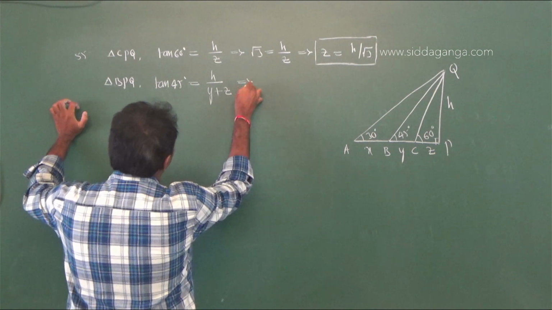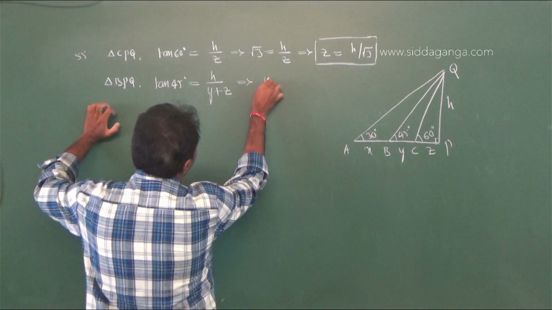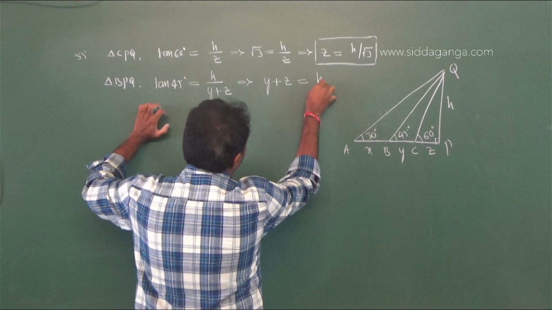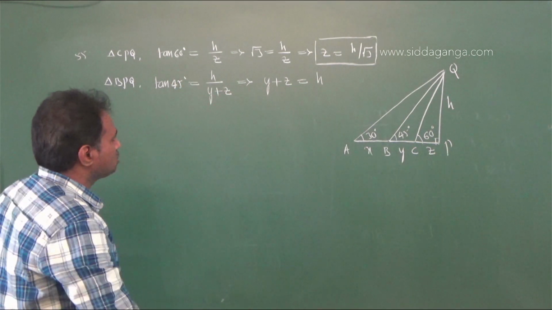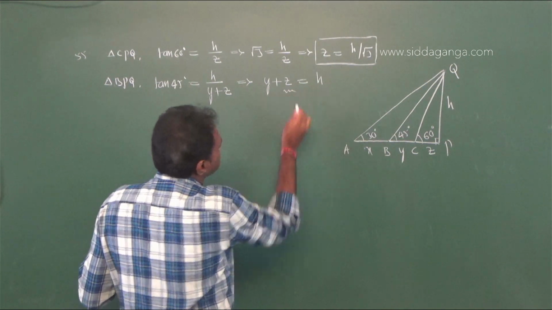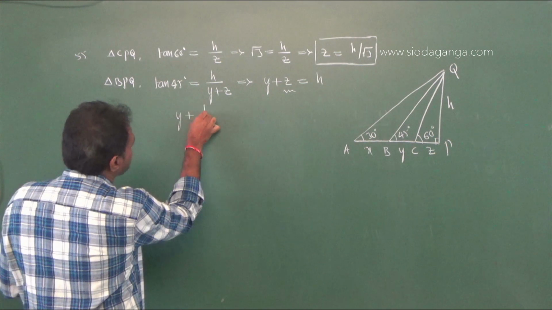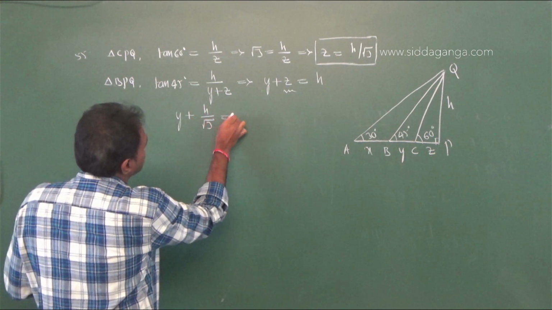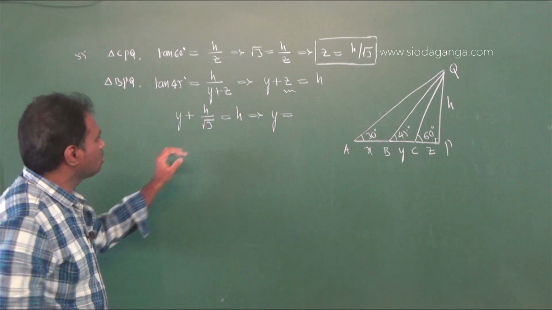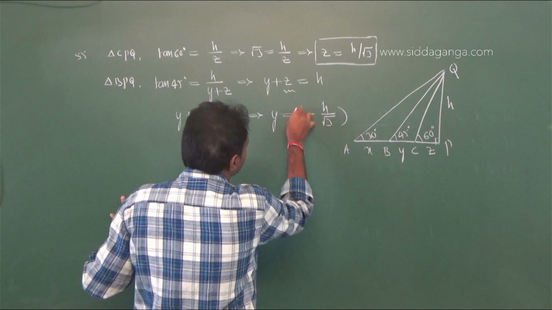We know tan 45 degrees is 1, therefore y plus z equals h. Substituting z from equation 1, h by root 3 plus y equals h, which implies y equals h minus h by root 3.